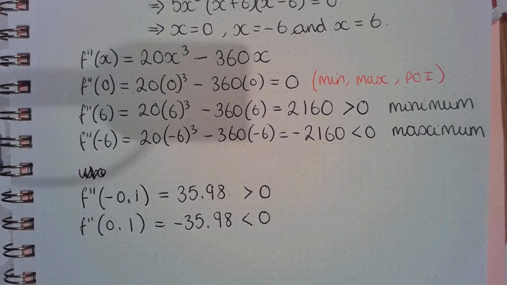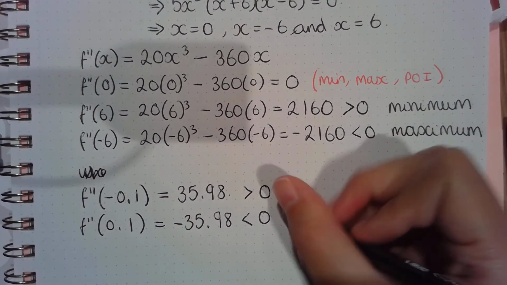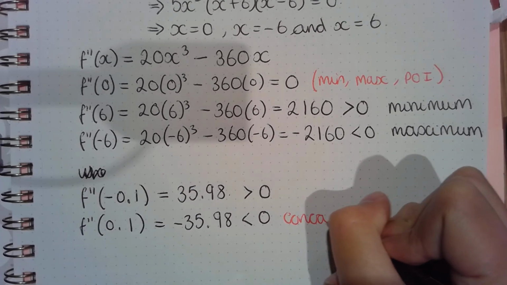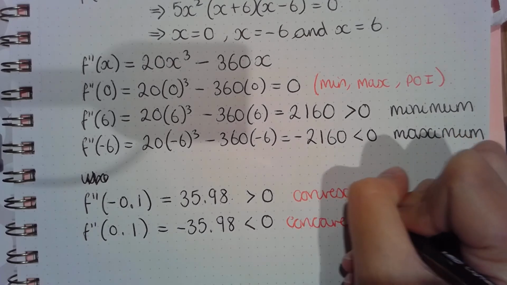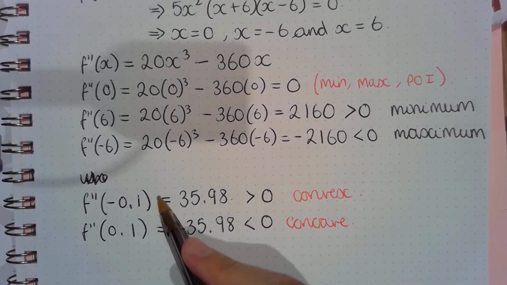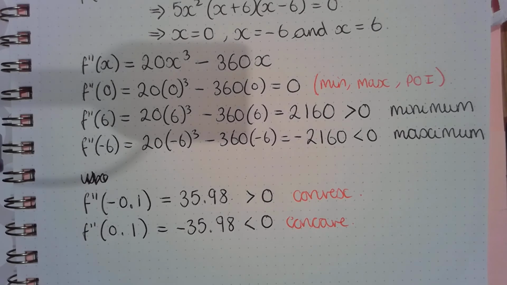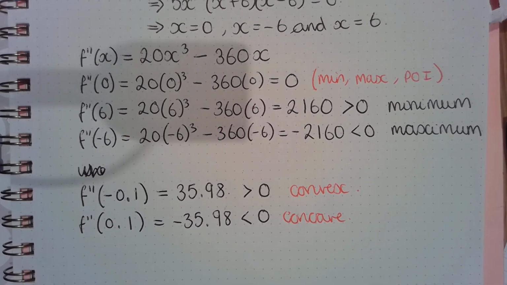So when it's less than 0, we've got concave, greater than 0 is convex. So there's been a change in sign of the second derivative, so we know there's definitely a point of inflection.